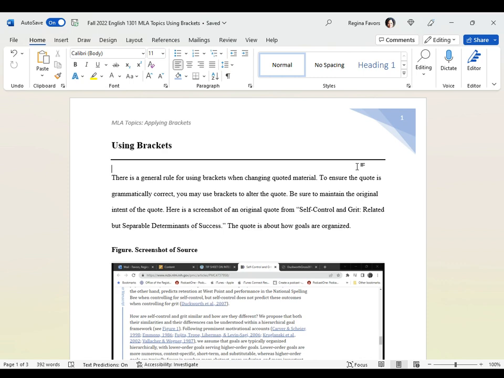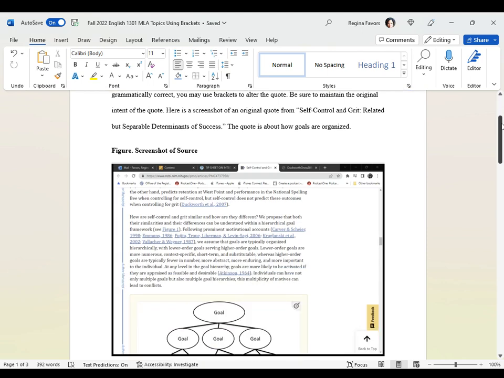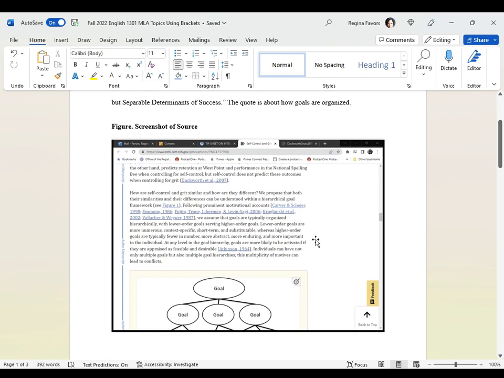So here's a screenshot from the source, Self-Controlling Grit, Related but Separable Determinants of Success. And as you may remember, it is about how goals are organized. The authors reference the hierarchical goal framework and also define it in terms of how the goals are organized. So this is the screenshot.